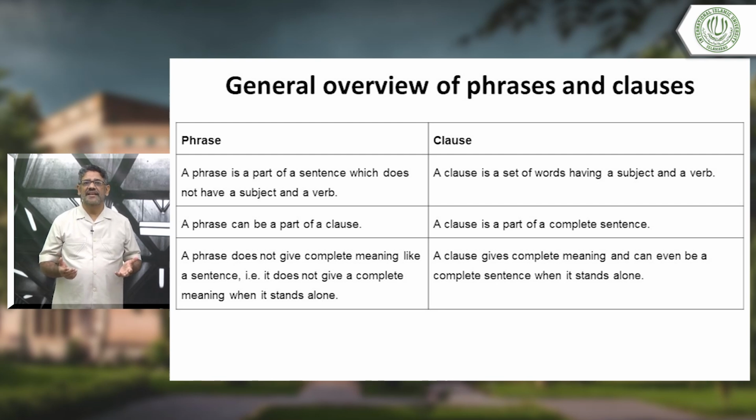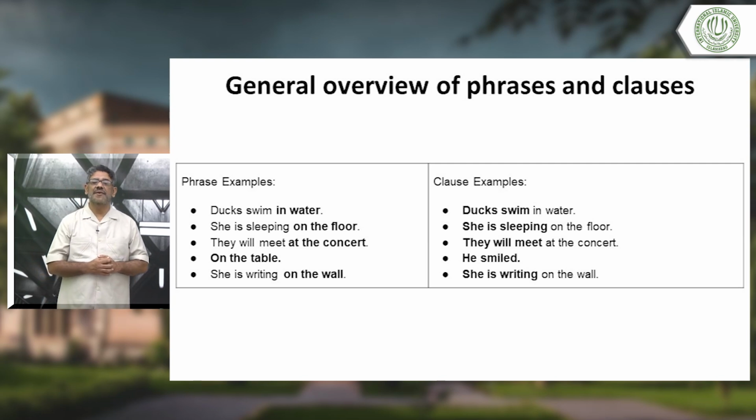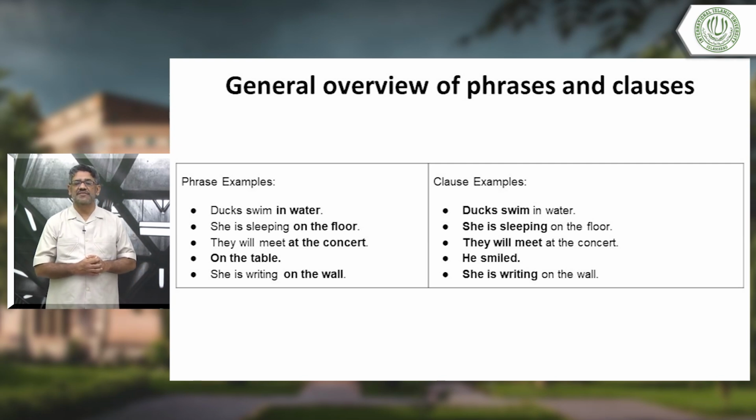A phrase can be a part of a clause. A clause is a part of a complete sentence. We cannot say a clause is a part of a phrase. A phrase is a part of a clause. Now, a phrase, when it stands alone, cannot give full meaning. It gives partial meaning. But a clause can give full meaning when it stands alone. So, a clause is also like a sentence. I will make it clear by giving you some examples. You know, examples make things clear.